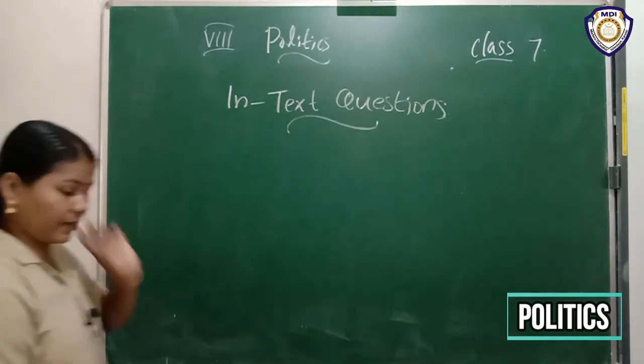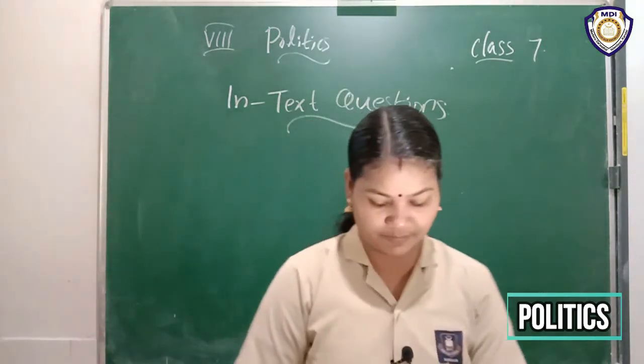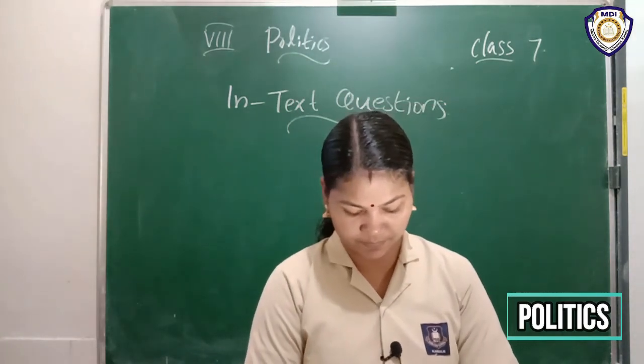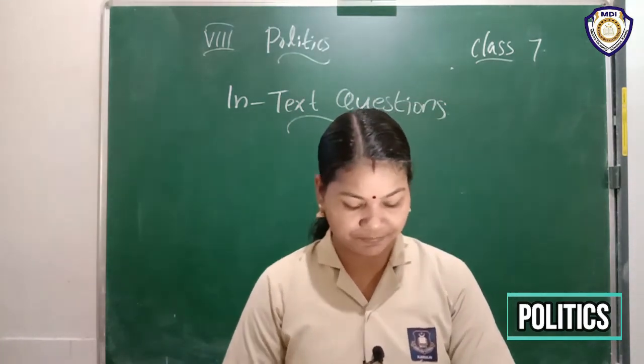Then all of you take second chapter, chapter 2, secularism. There also included some textbook questions.